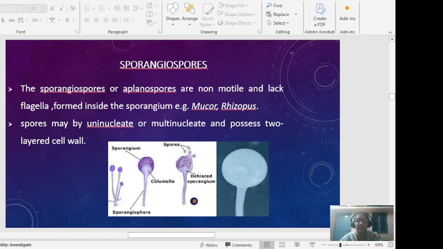So this is the sporangiospore. It is an example of Rhizopus with the sporangiospores. They are aplanospores. They are non-motile and lack flagella, formed inside the sporangium, and they may be uninucleate to multinucleate and possess two layers of cell wall.